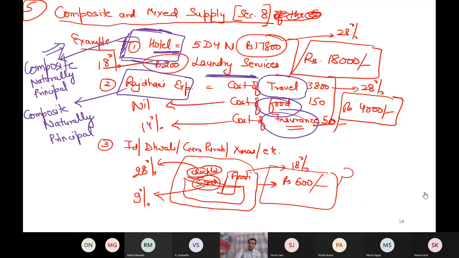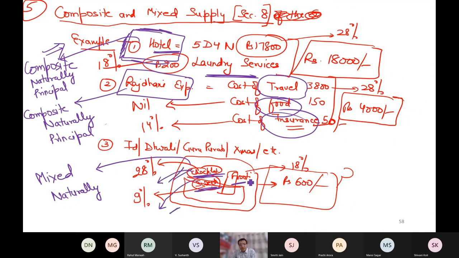Then this basket of chocolate, fruity, sweets. Is it mixed? Yes. Why is it mixed? Because we have chocolate, sweets and fruity. So one thing is sure, that it is mixed. Can it become composite? The answer is no. It cannot become composite. Why? Because nothing is naturally bundled. Nothing is naturally bundled. Can I buy chocolate separately? Yes. Can I buy sweet separately? Yes. Can I buy fruity separately? Yes.